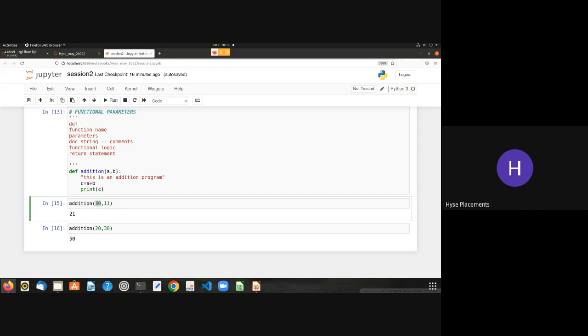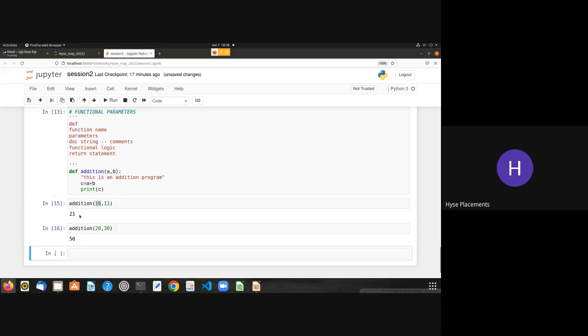Second task is to create a function where it can print even numbers within a range. Print even numbers within a range. And the third task is to create a function, and the input for that function is a string. The function needs to tell me whether that string is a palindrome or not. Try to search for palindrome strings and try to understand it. So these are the three tasks which you need to finish.